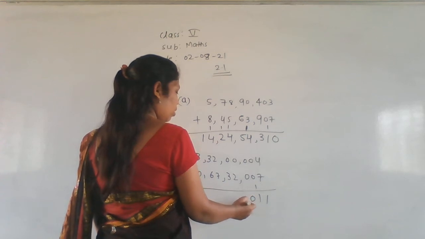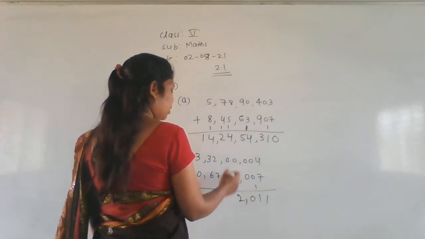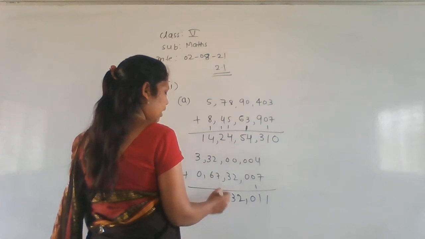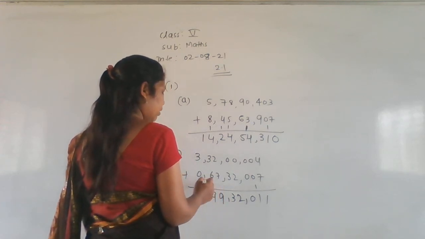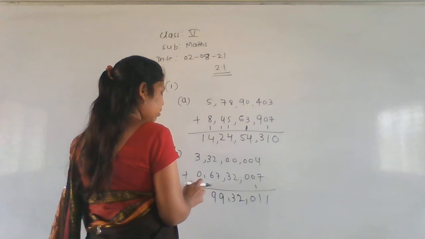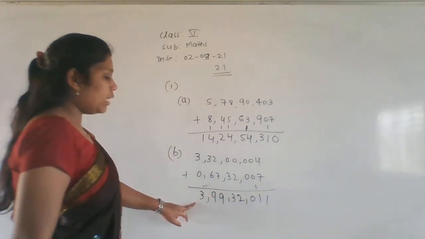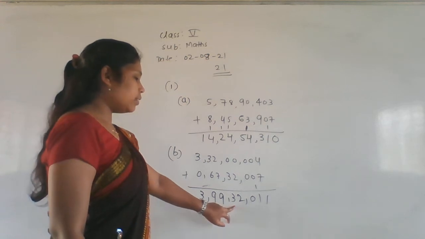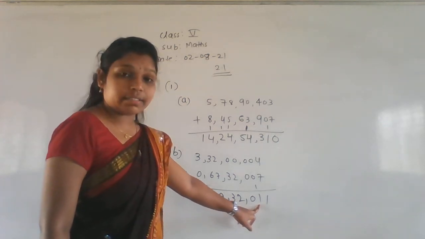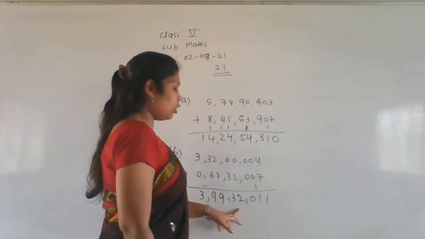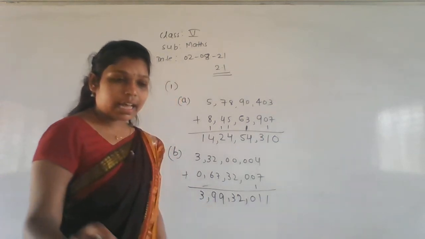Again here 0. 0 plus 2, 2. 0 plus 3, 3. Next 7 plus 2, 9. 6 plus 3, 9. So here 3 plus 0, 3. So what is the answer? 3 crore 99 lakh 32,011 is the answer.